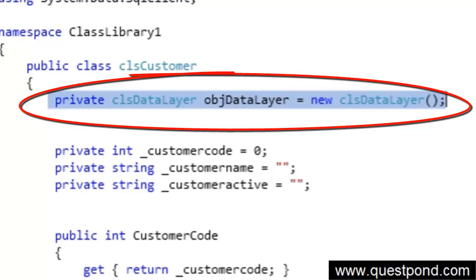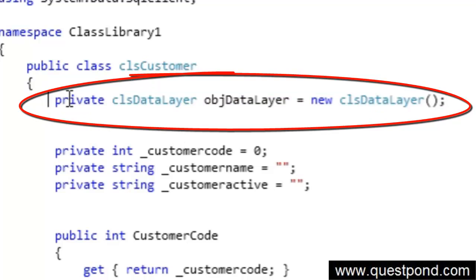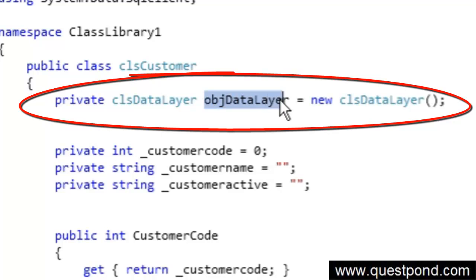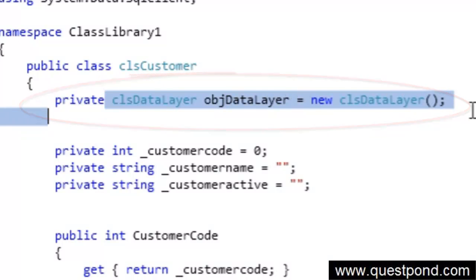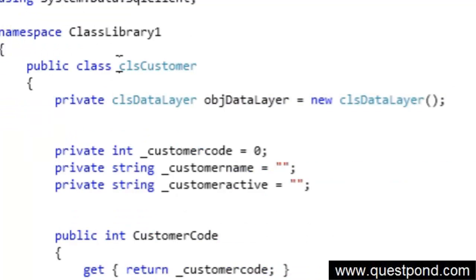I created the object. What I mean is that this data layer class is not dependent on this customer, because even if we delete the CLS customer, the CLS data layer class is still going to survive.